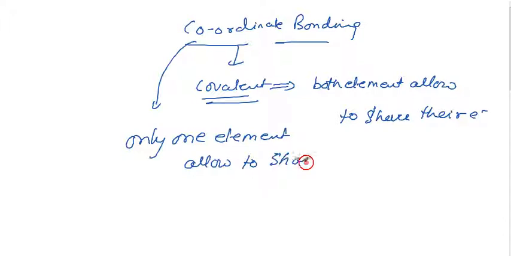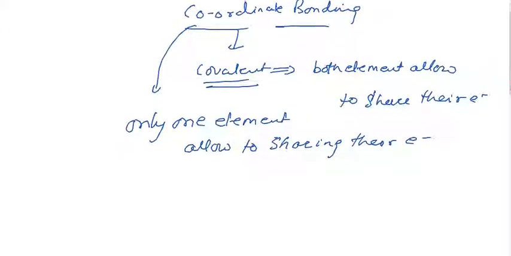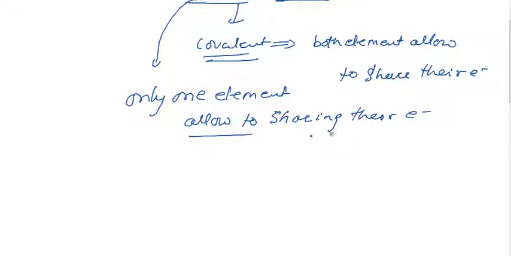That means electrons are not shared from both sides by either element. Only one element takes part in forming the bond, and only one element shares its electrons with the other element.